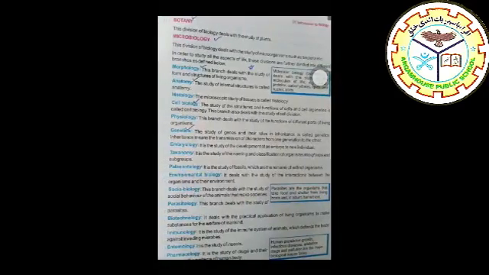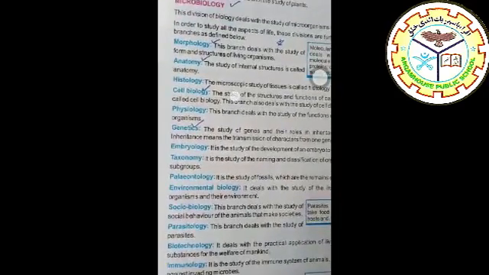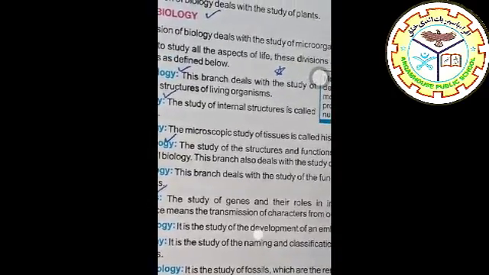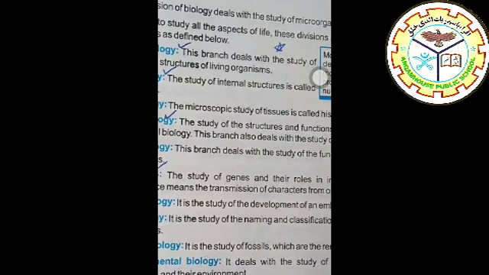Next, botany. The division of biology which deals with the study of plants. Botany in this way will study about plants, their life cycles, how they grow, how their seeds get dispersed, and etc.